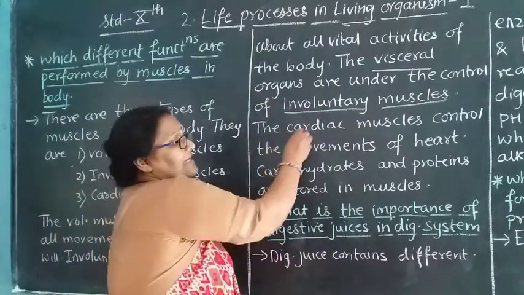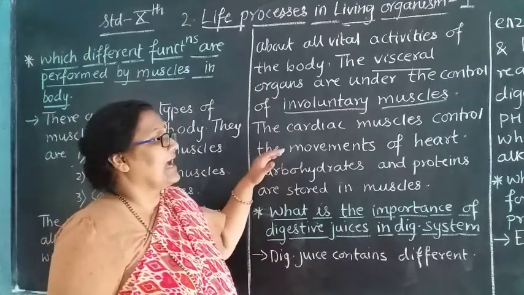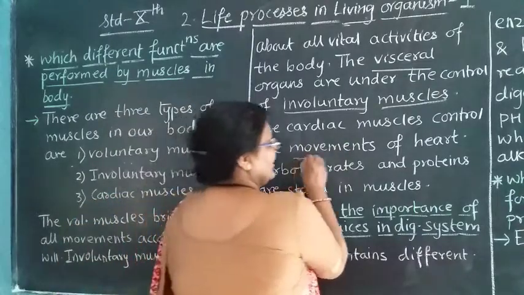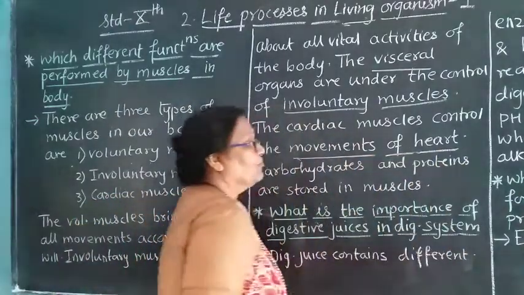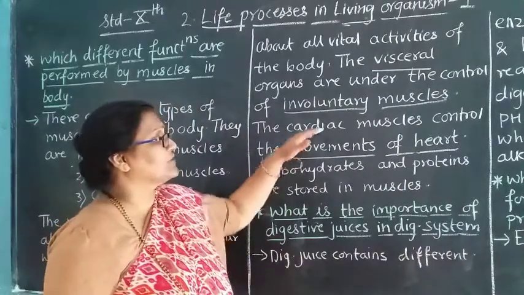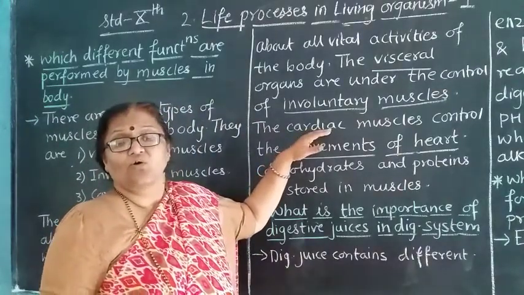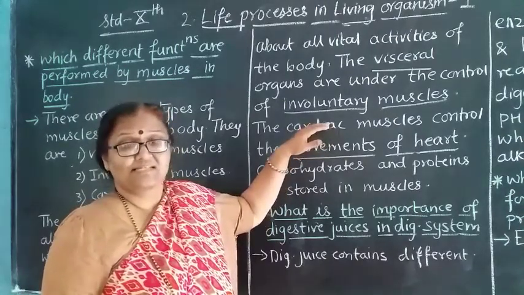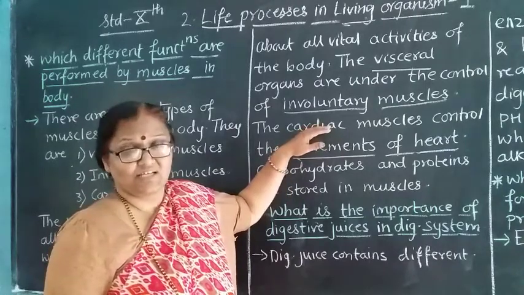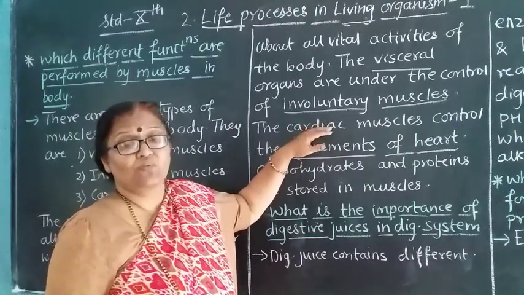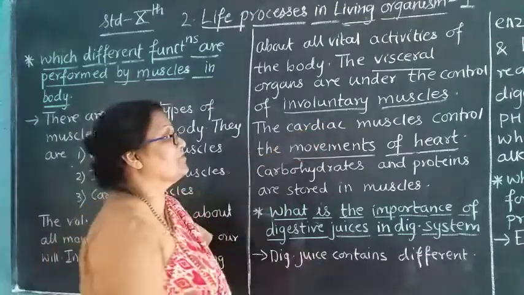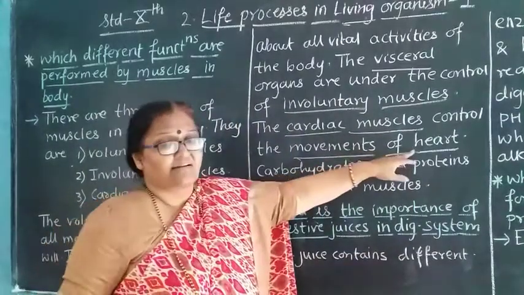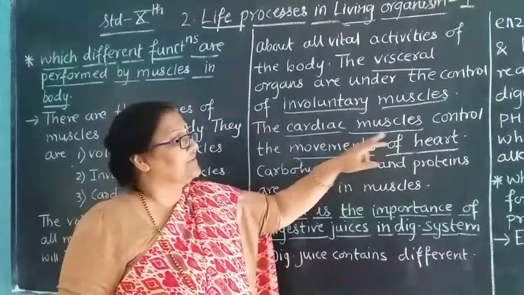Next comes the cardiac muscle. Cardiac muscle controls the movements of the heart. That means all the movements of the heart, this is very important. The movements of the heart are done through the cardiac muscles. That means over the heart, there is a control of the cardiac muscles. These muscles work continuously throughout life and they stop only when we die. Such muscles are called cardiac muscles, which are present in the heart and do the movements of the heart.